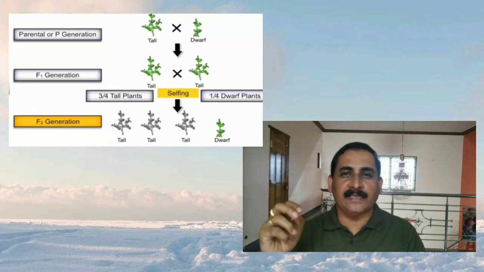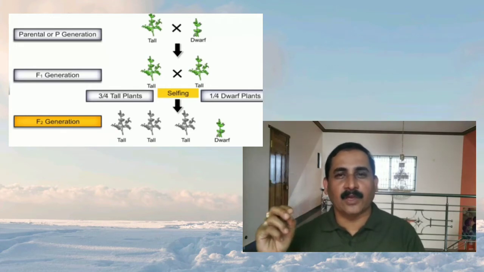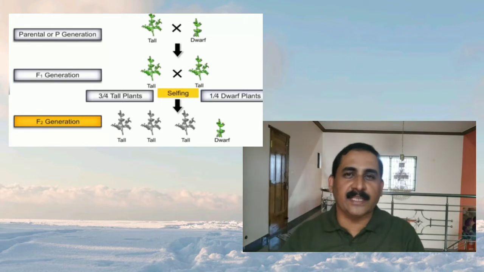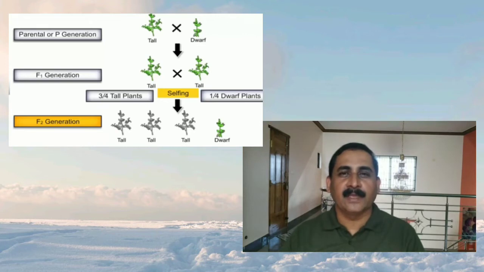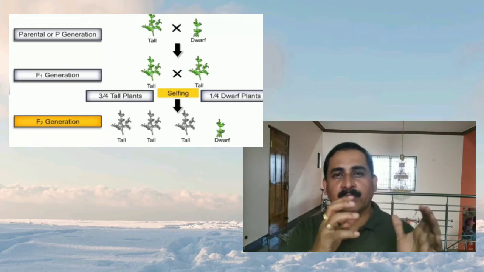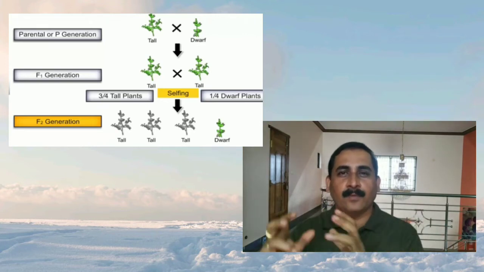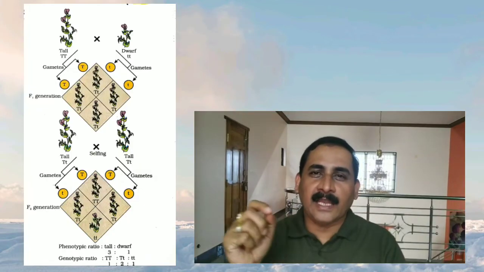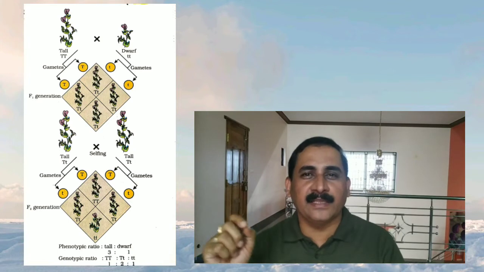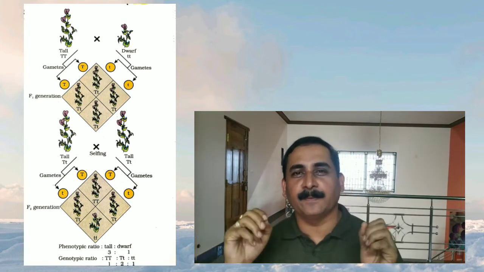The dwarf character was not expressed in the F1 hybrid, but it reappeared in the F2 generation. He got 3/4 tall plants and 1/4 dwarf variety. That means tall and dwarf characters appeared in the ratio 3:1.